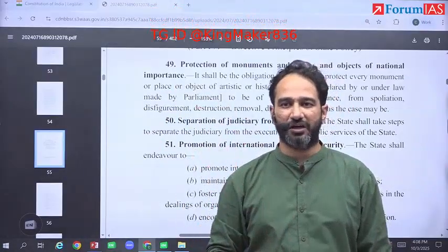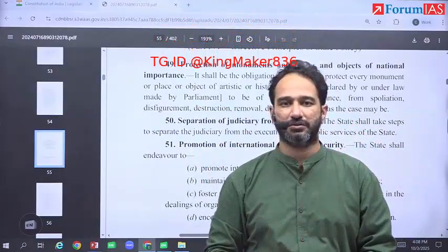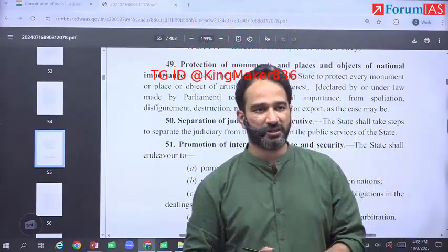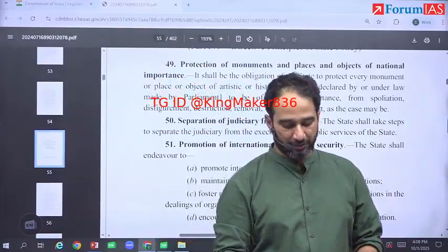Similarly, every state would have this. What it basically differentiates is between the district magistrate and the judicial magistrate. This part is clear. So you write that as the example.